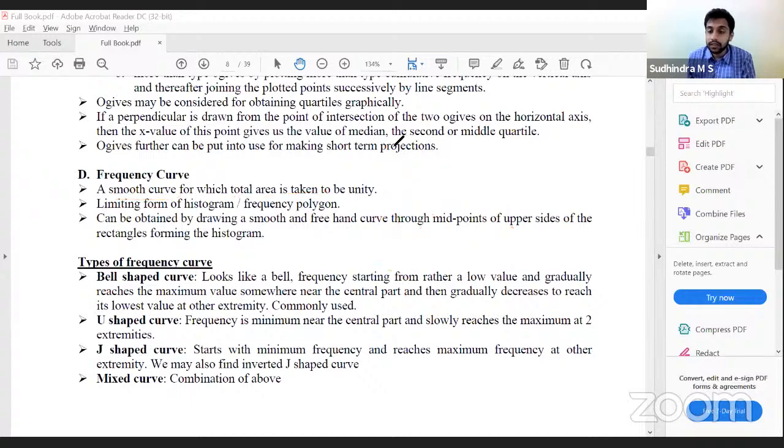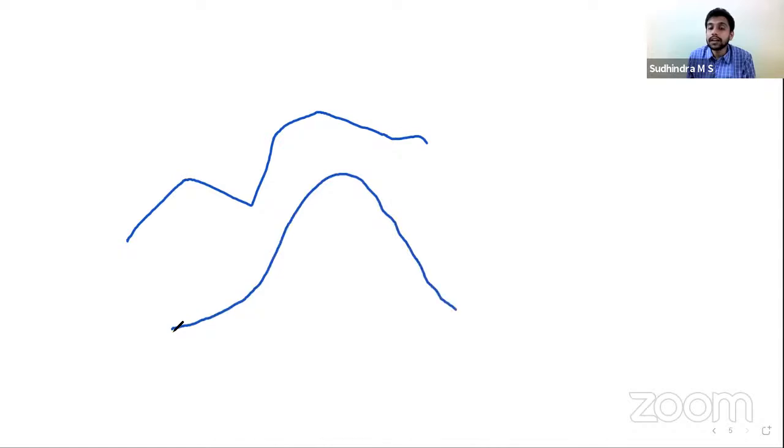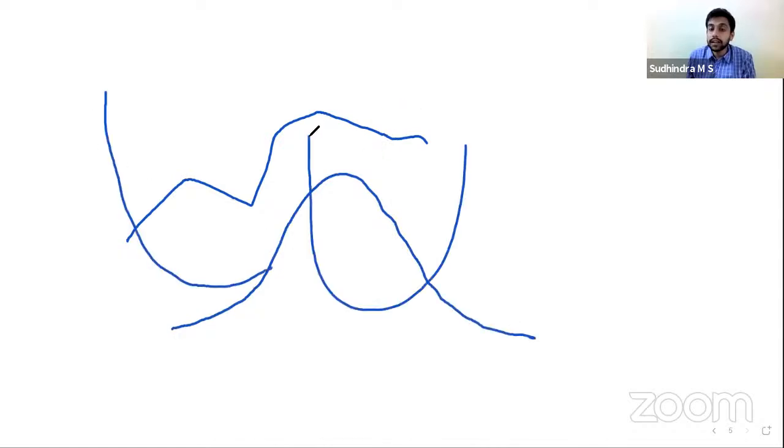Okay, I think I have confused. In a line diagram, we'll be plotting the frequencies. Hence, we get the line diagram something like this. But in a frequency curve, we are not plotting the frequencies. We are plotting relative frequency. Therefore, we'll get the curve something like this, or something like this, or something like this, depending upon the distribution of the frequency.